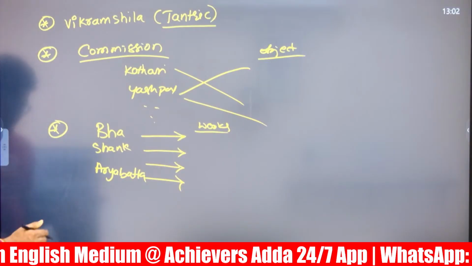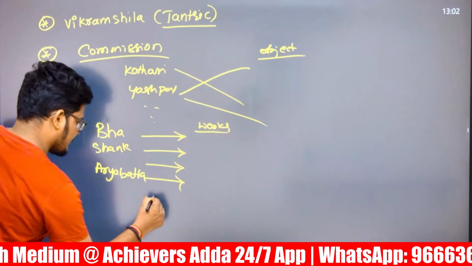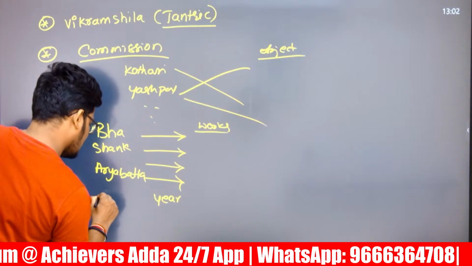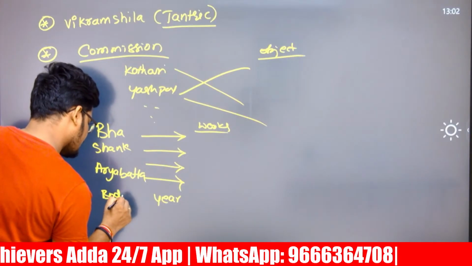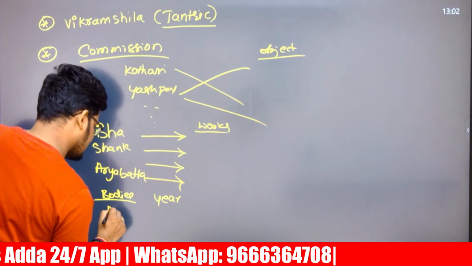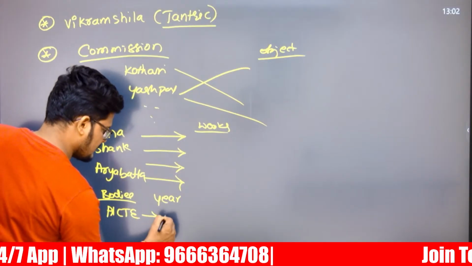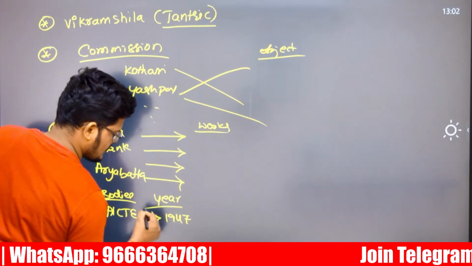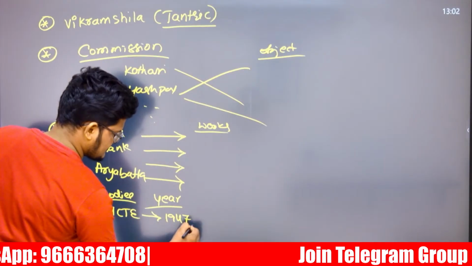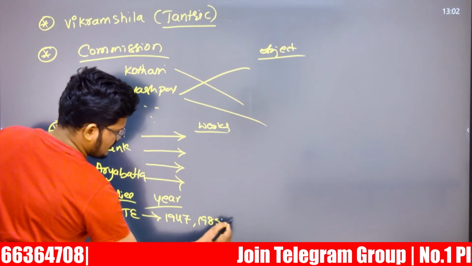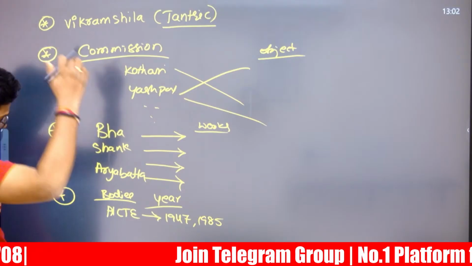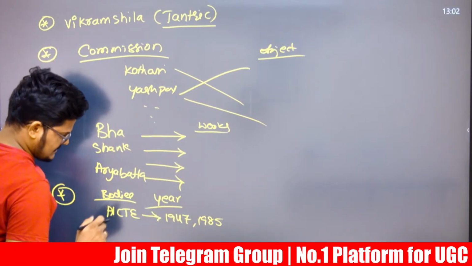Next, there is a question related to establishment years and the respective bodies, such as AICTE, which was established in 1947, and 1985 is the Act year while 47 is the establishment.